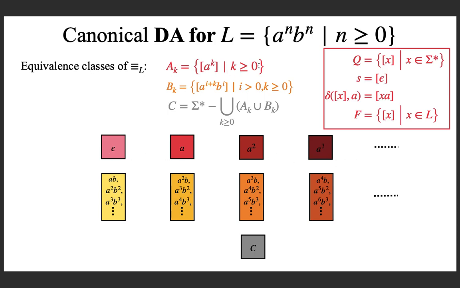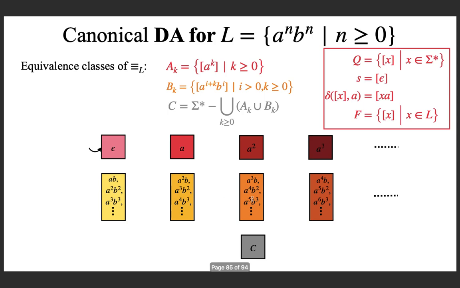This corresponds to the first set. When k is 0, you will get epsilon as the string, the corresponding class, and k is equal to 1, the corresponding class, k is equal to 2, the corresponding class. Likewise, it goes on, infinitely many classes in that row itself. Now, this is the other one, where the numbers of A's and B's are related by this relation, and these are all the classes.